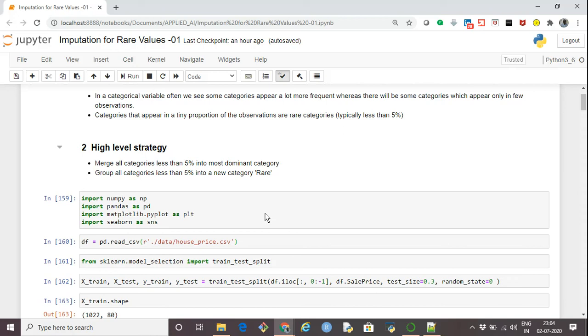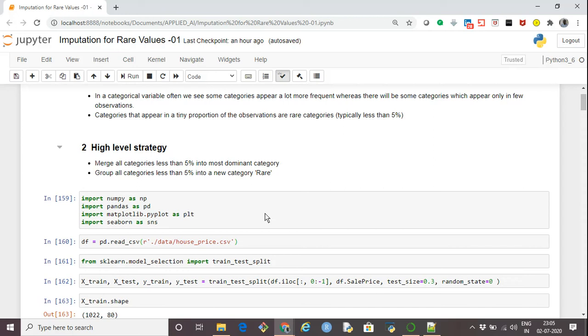Another approach, which is slightly more reasonable, is to group all such categories which are less than 5% and give them a new category label. It could be like rare or other. Again, taking the same example of colors, if I'm asking the favorite color of the people, and the majority say red, but there are a small percentage of people who say black or white, then instead of merging black and white into red, I'll make a new category called other. So one dominant category is red and the other category will be other.